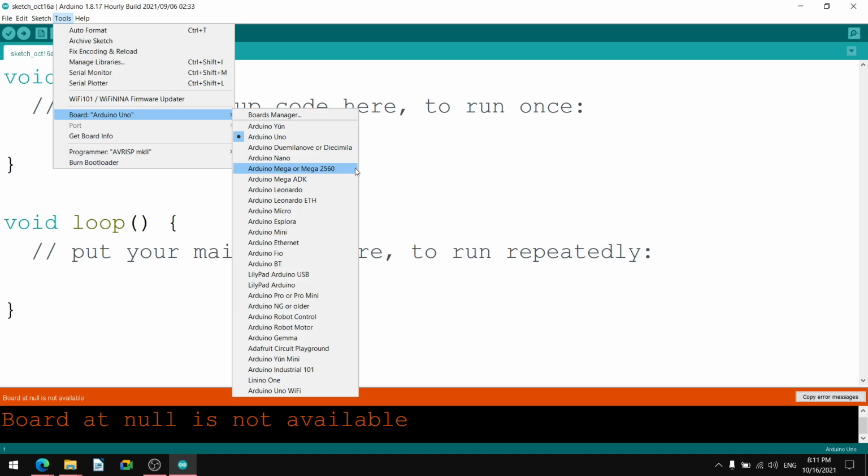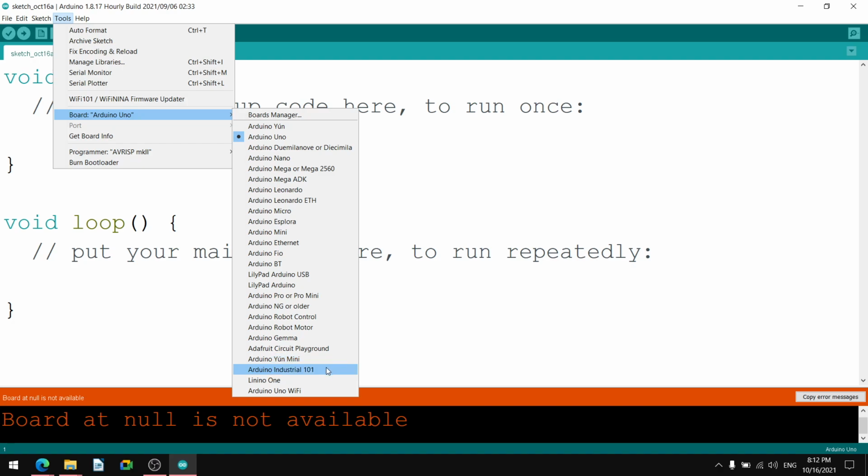Arduino Mega ADK, Arduino Leonardo, Leonardo ETH, Arduino Micro, Arduino Esplora, Arduino Mini, Arduino Ethernet, Arduino Fio, Arduino BT, LilyPad Arduino USB, LilyPad Arduino, Arduino Pro or Pro Mini, Arduino NG or older, Arduino Robot Control, Arduino Robot Motor, Arduino Gemma, okay, Adafruit Circuit Playground, Arduino Yun and Mini, okay, combination.